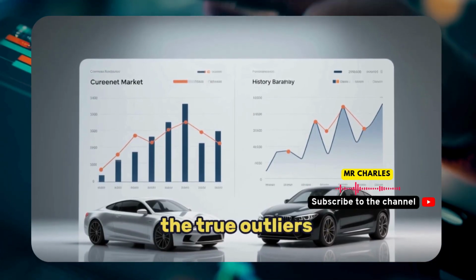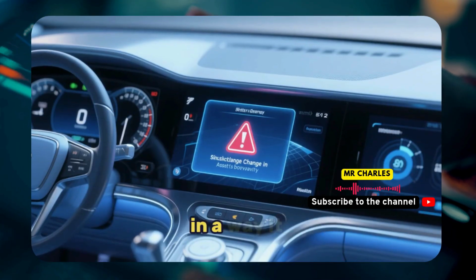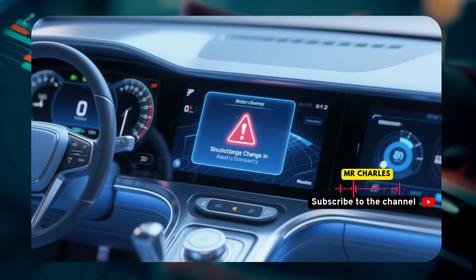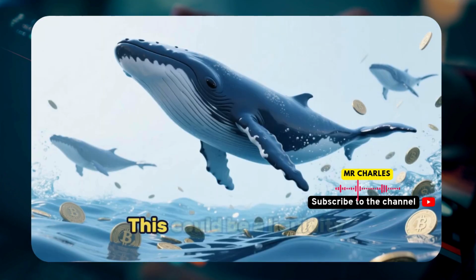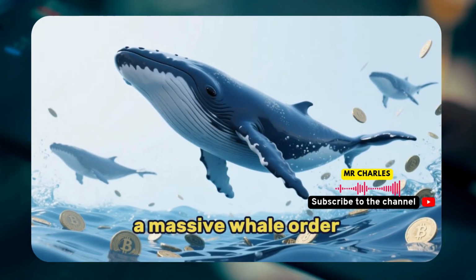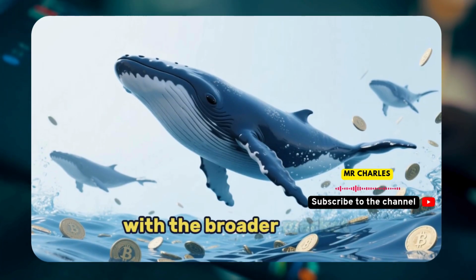Finally, abnormal market activity compares current patterns against a vast database of historical market behavior. This is where we find the true outliers. If an asset is behaving in a way it hasn't in the last 365 days, it is worth your attention. This could be a liquidity sweep, a massive whale order, or a sudden change in correlation with the broader market.